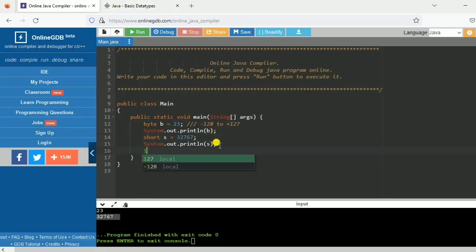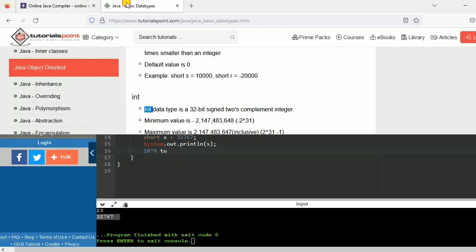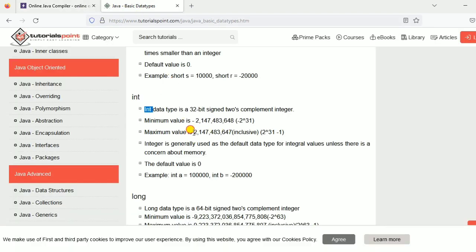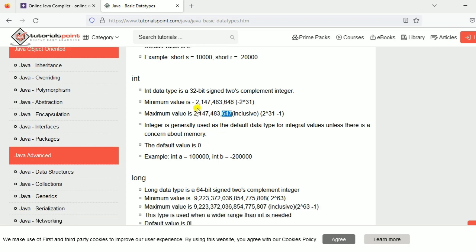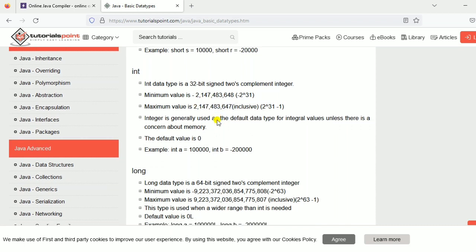Integer will store the value from 10 to the power of 9 to 10 to the power of minus 9, approximate that only. So here is that value, like 2147483647 positive and minus 2147483648, approximate this only. So around it is 10 digits, around 10 digit.